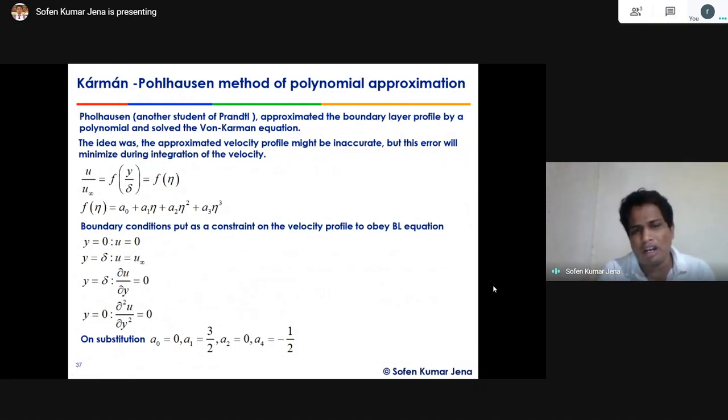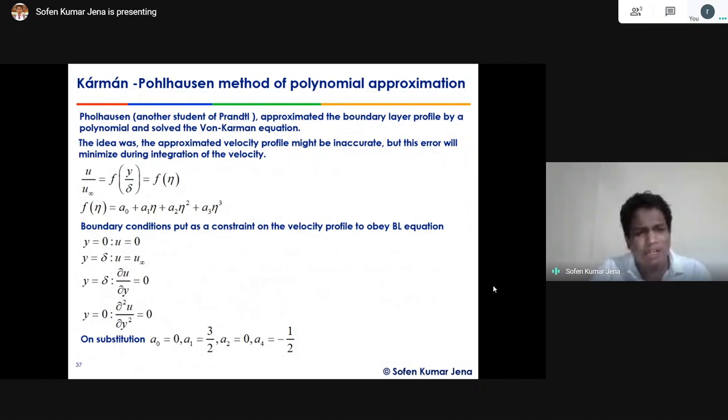You can take a higher order polynomial, but to get the polynomial coefficients we need the boundary conditions. Even if it is not an infinite algebraic series, it may be a finite polynomial series. He has taken the third order polynomial series, a0, a1, a2, a3. There are 4 unknown coefficients which need to be determined, and to determine them we need boundary conditions. What are the boundary conditions? At y equal to 0, u equal to 0, the no slip boundary condition. At y equal to delta, u equal to u infinity,